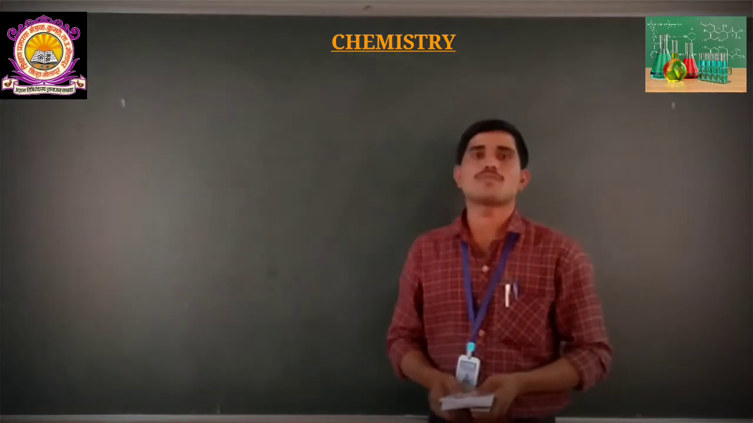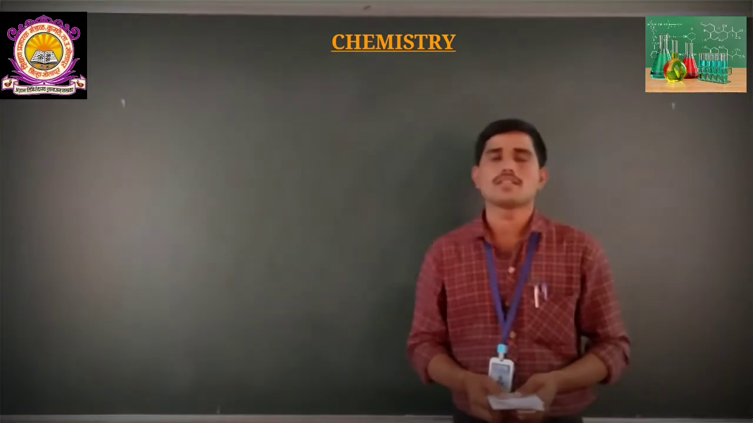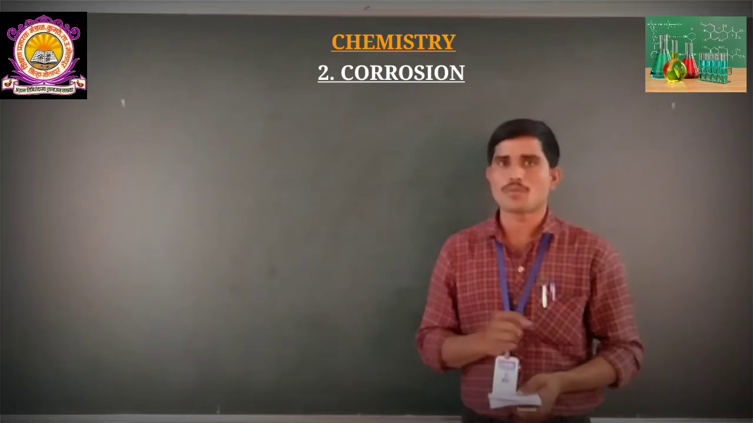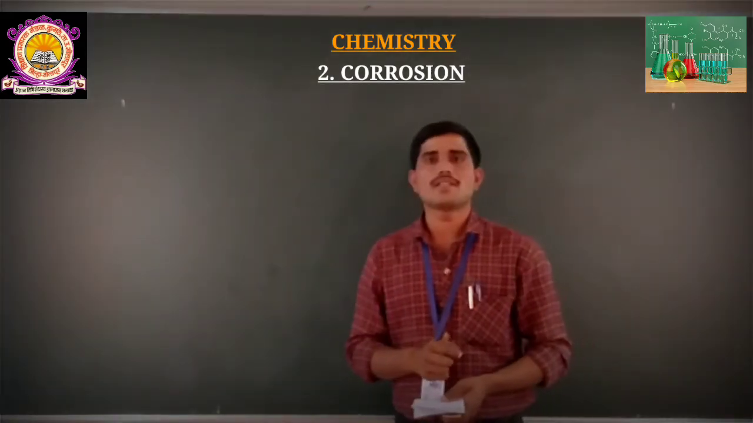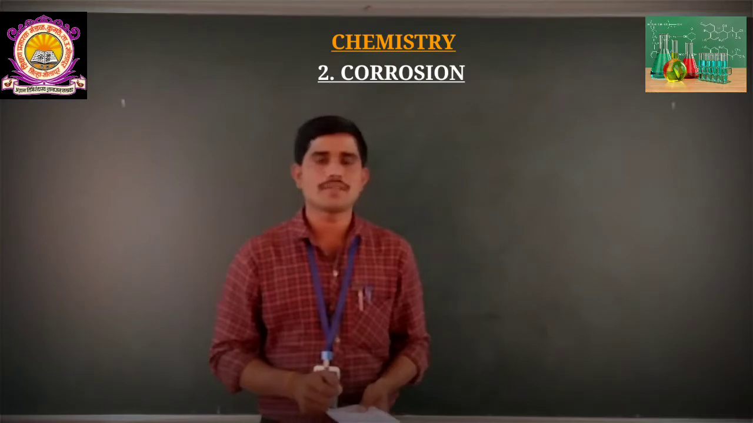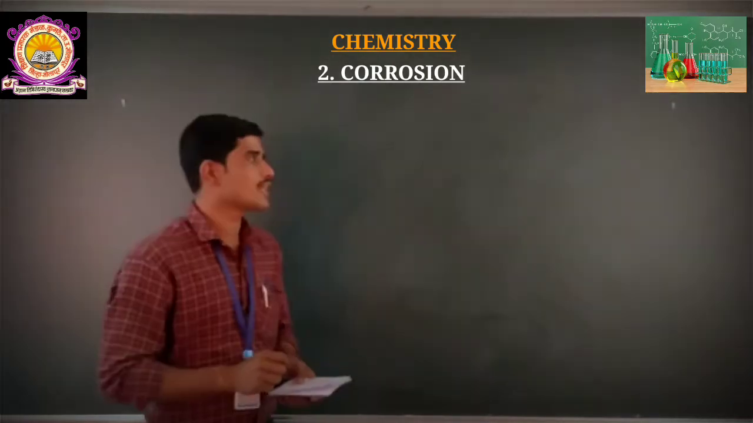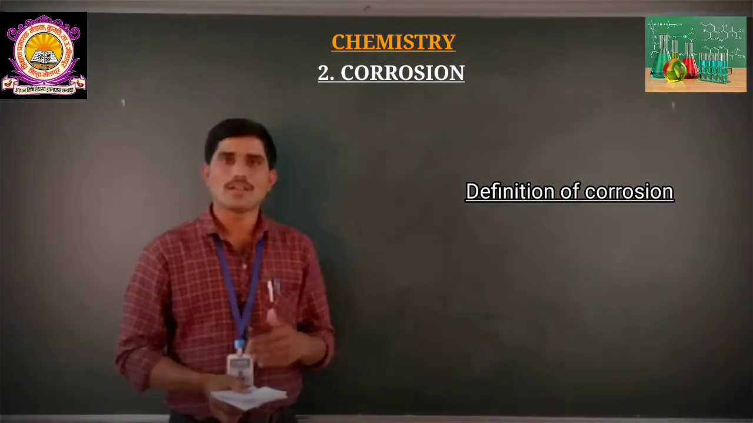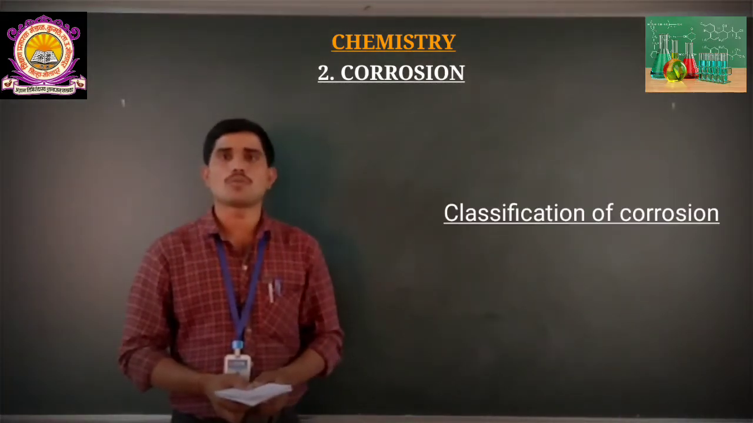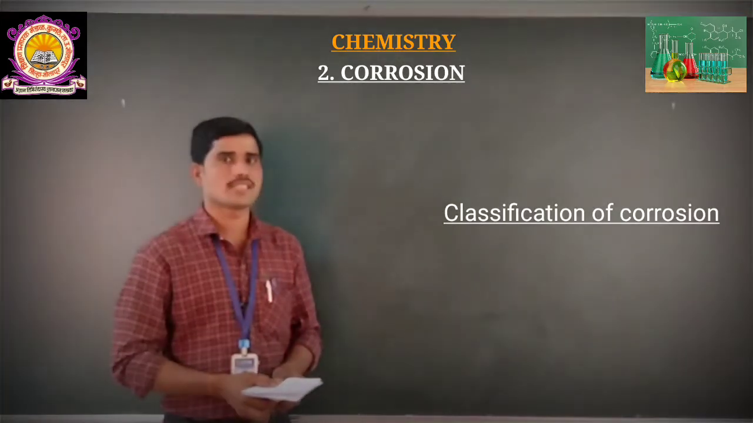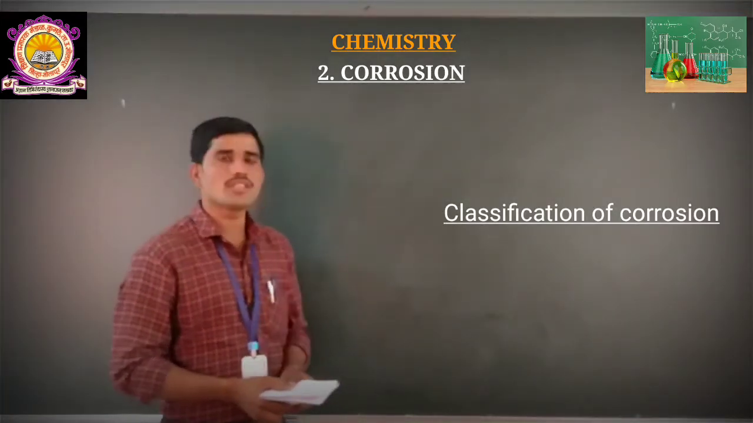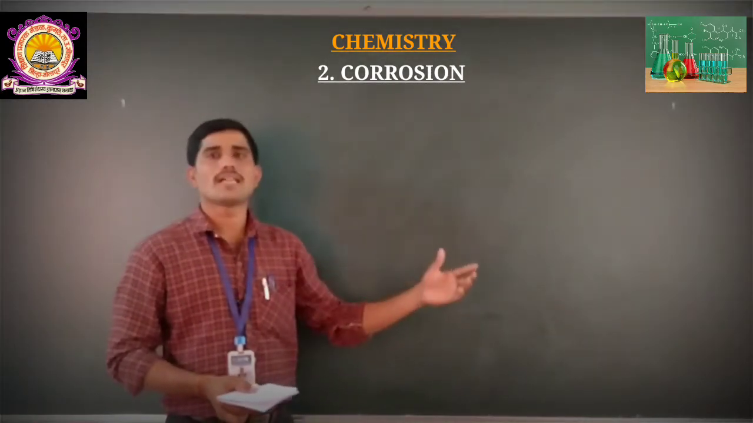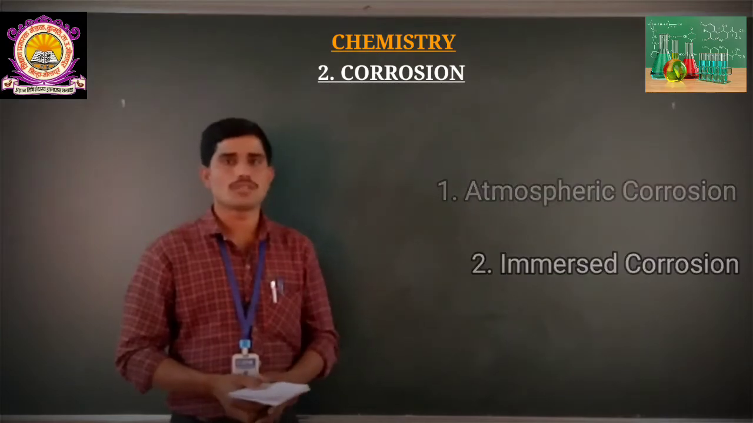Friends, from the previous 4 to 5 lectures, we are going to start the second topic of our syllabus, and this second topic is nothing but corrosion. Before this lecture, we understood the different concepts in this topic: what is meant by corrosion, and the classification of corrosion on different bases. On that basis, corrosion is divided into two types. The first one is atmospheric corrosion and the second one is immersed corrosion.